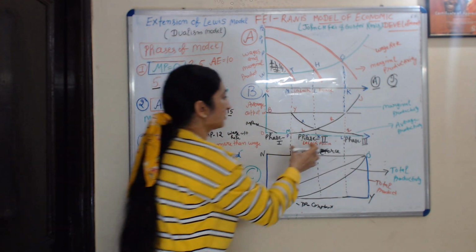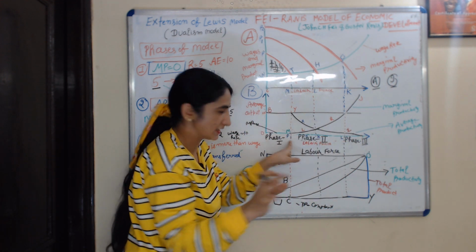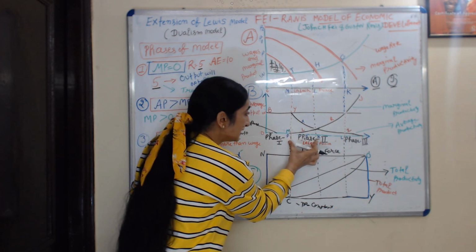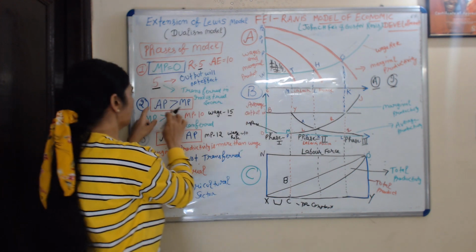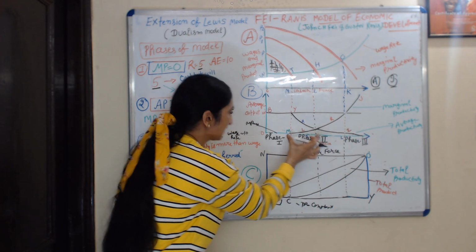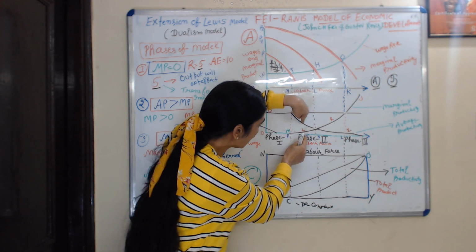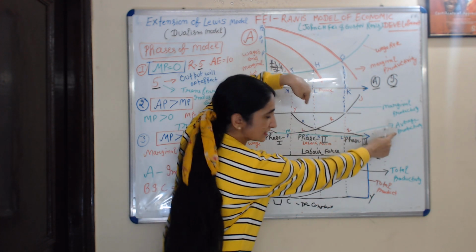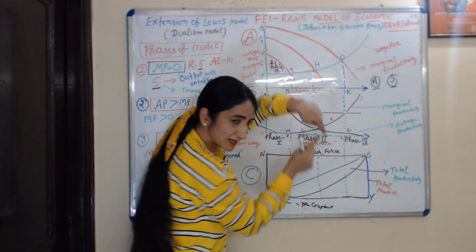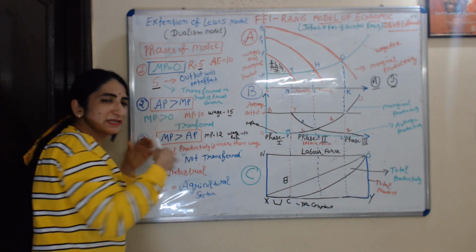Okay, now I will talk about the second phase. In the second phase, PL amount of labor is working in the agriculture sector, but PK amount of this labor has average product more than marginal product. As we can see, RH is the average productivity curve of labor, and LH is the marginal productivity of labor. It means this PK amount of labor has average product more than their marginal product.